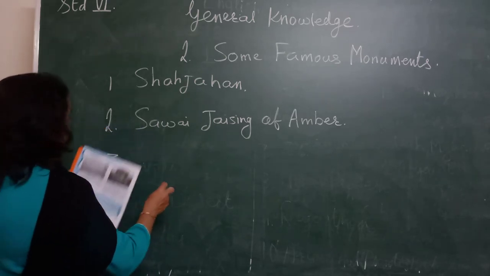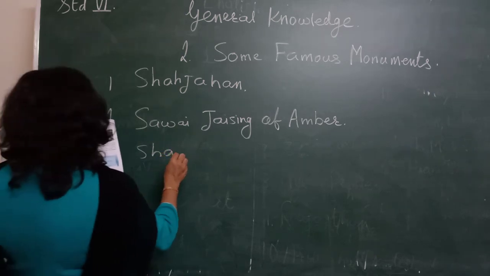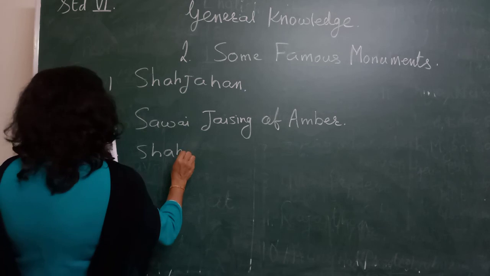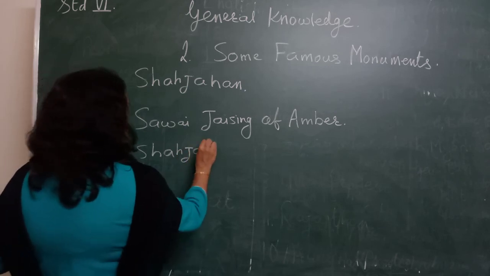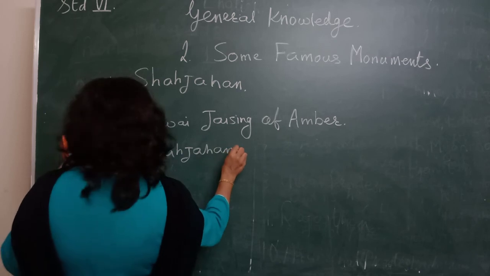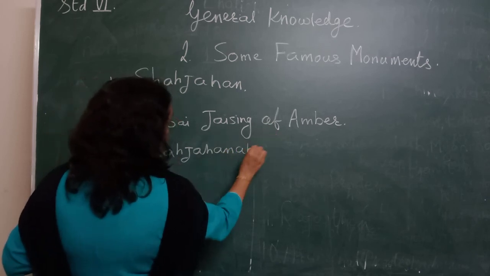It was earlier known as Shahjahanabad. Shahjahanabad. Okay.